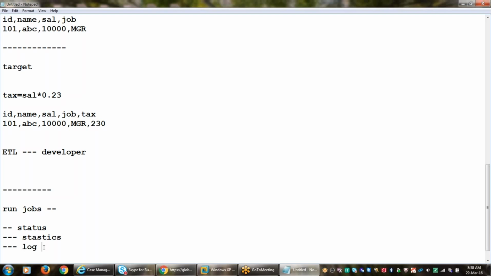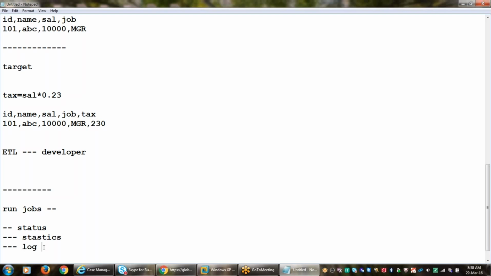Today you tested the job properly, and after one week, if you have any issues, we need to verify that particular thing. We need to make sure that on that particular day the job ran properly or not. If you open the log, it will have each and every piece of information. That's why we save the log files.